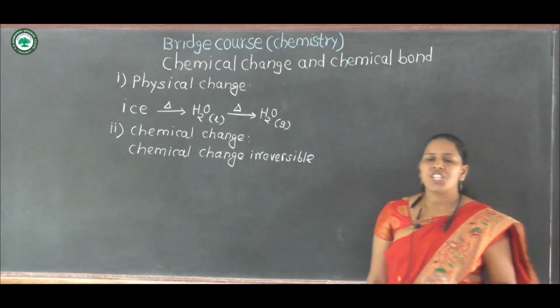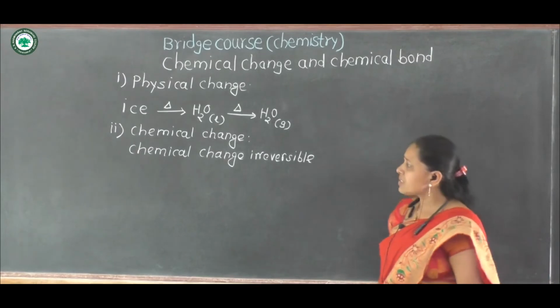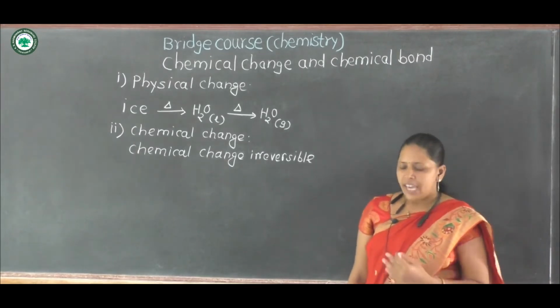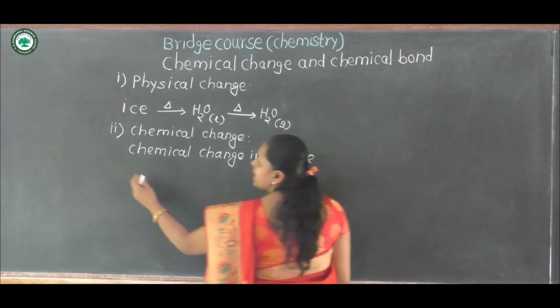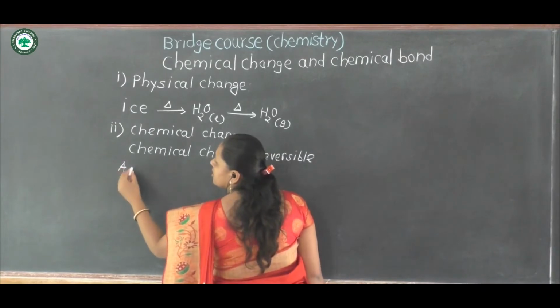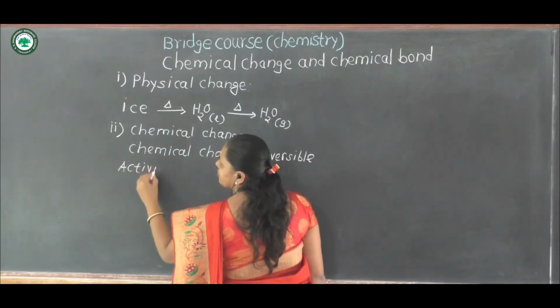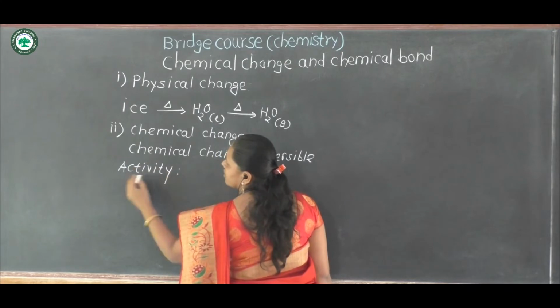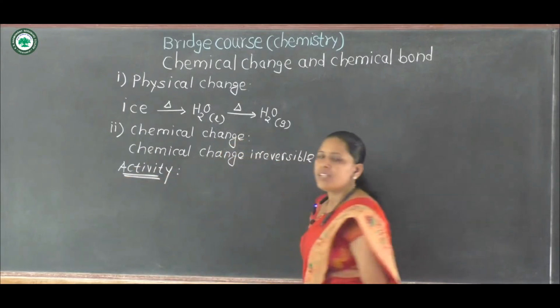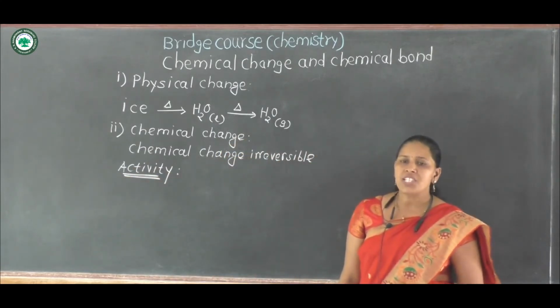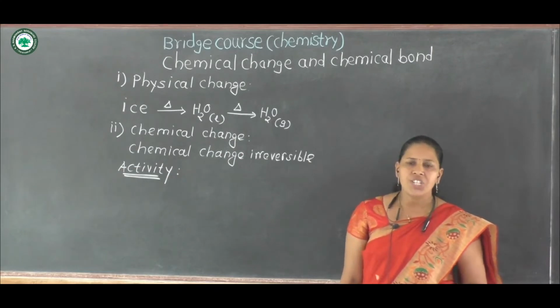And physical change is reversible. Then an activity based on this chemical change: we are going to perform an activity of chemical change. How does chemical change occur?